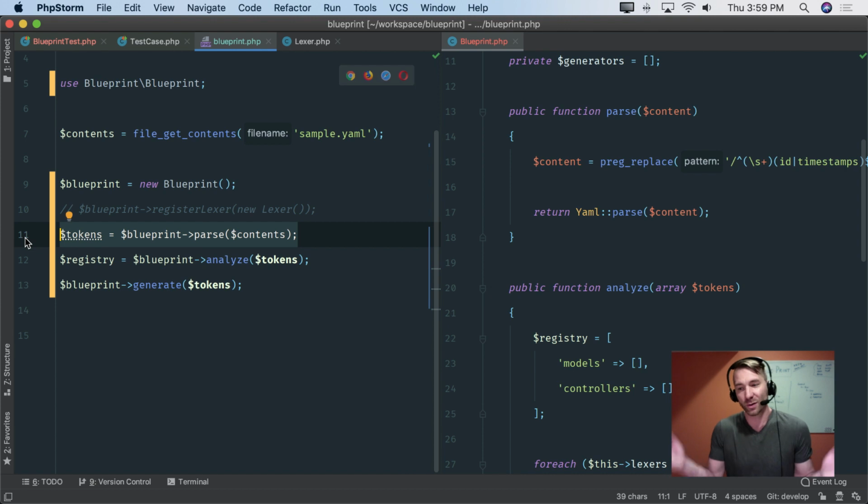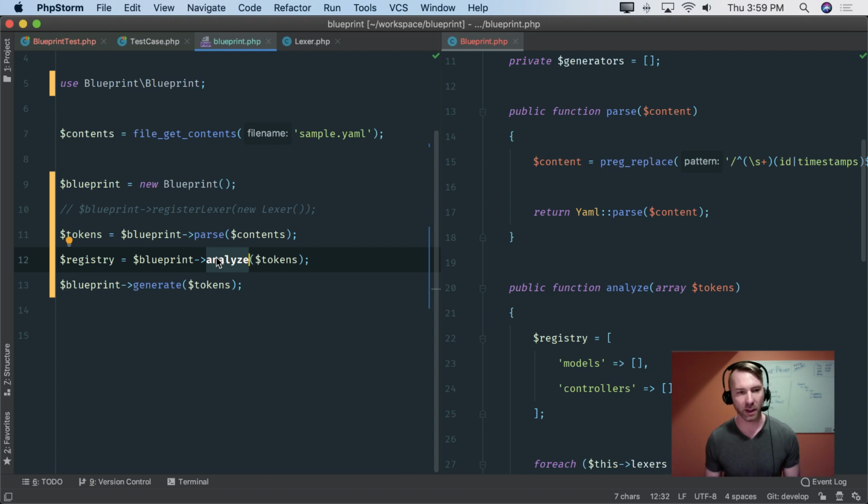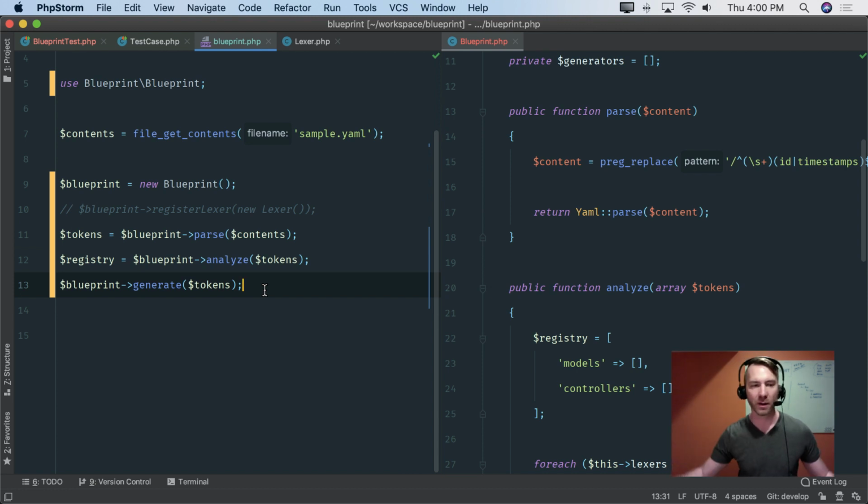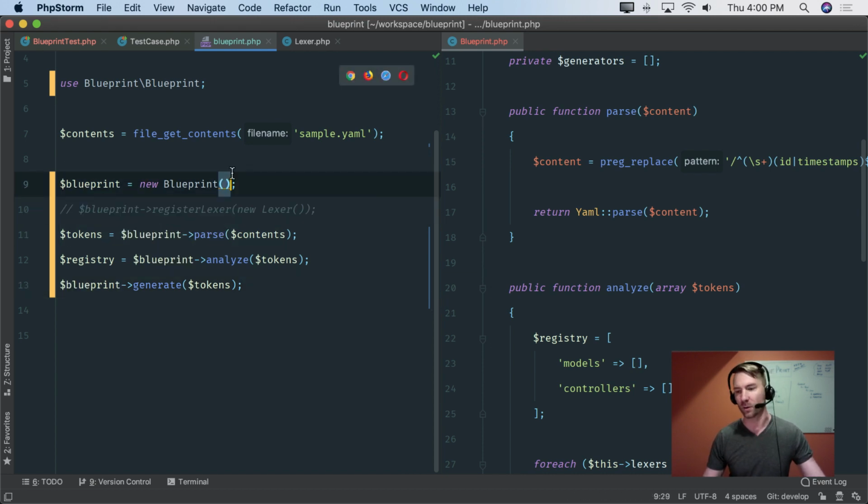So maybe people just want to use the Blueprint parser, right? Maybe they just want to use this tokenizer. Maybe they don't want to generate their own things. So this is going to allow them to pull in this repo and use aspects of it as they see fit. Whereas if I just did a build and it did everything, I don't really have an opportunity to separate those. So this Blueprint parser, for all we know, could be its own sub package, its own component that gets included, much like Laravel has Illuminate Support and all those types of things. I don't know where it is, so I want to build it with a little bit of extensibility in mind, more so than I might normally, but this is probably as far as I'm going to go.